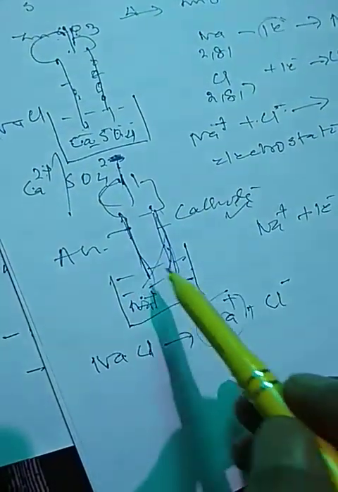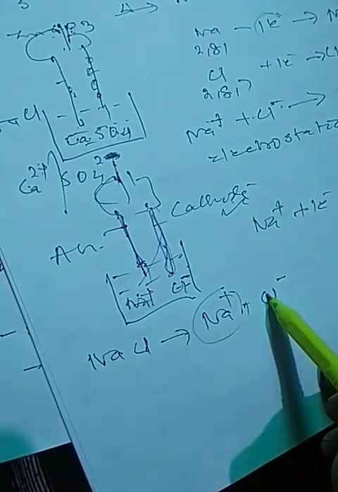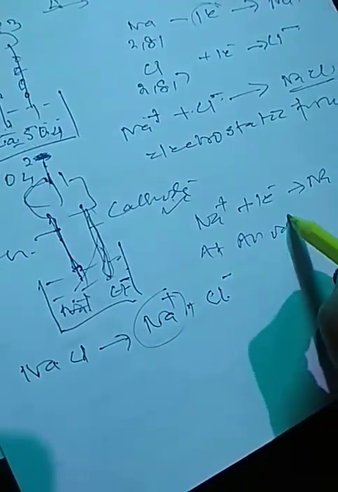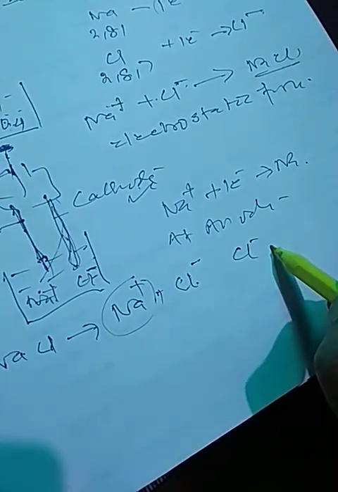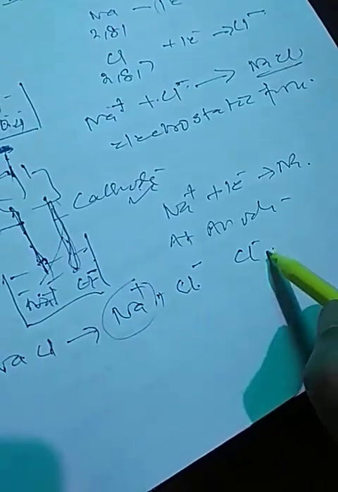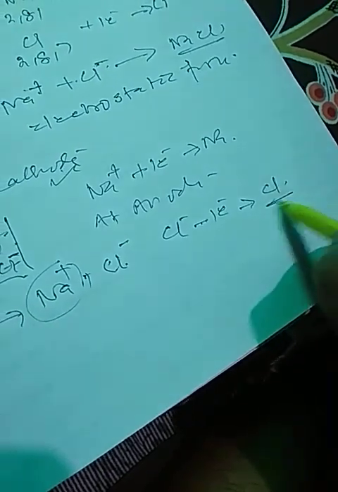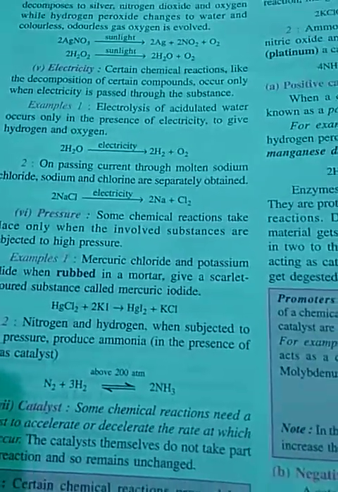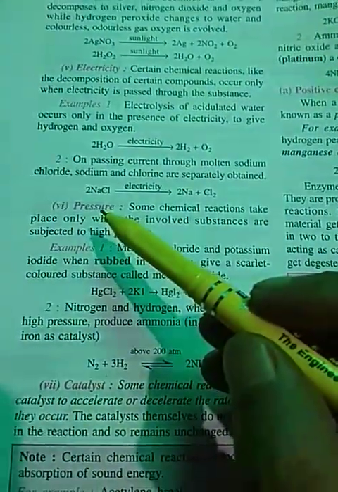This one is the king electrode. Whatever you have gained, how this chloride ion has formed, by gaining one electron. So at the anode, this chloride ion will lose an electron and become neutral chlorine. So some reactions take place when electric current is passed. Some reactions take place under high pressure.